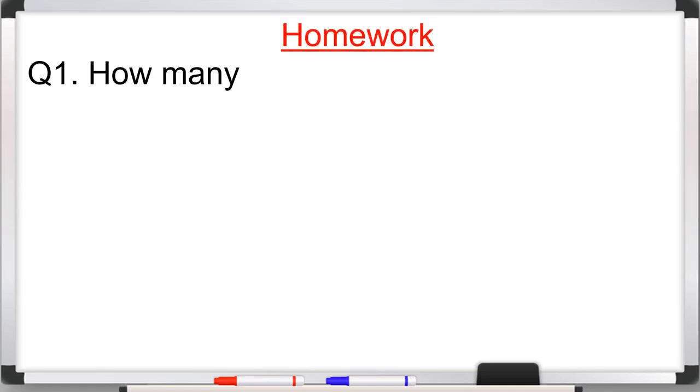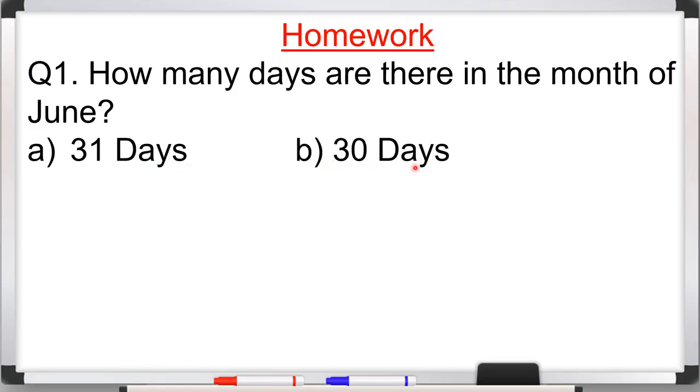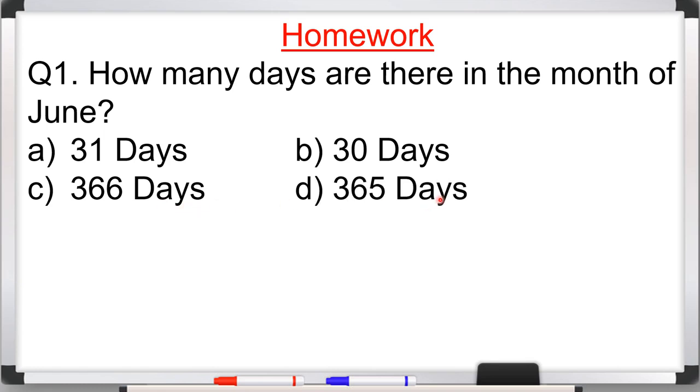So today's homework. Question number 1. How many days are there in the month of June? So now you can find out with the help of your fist. So our options are A. 31 days, B. 30 days, C. 366 days, and D. 365 days. So you have to write the correct option.